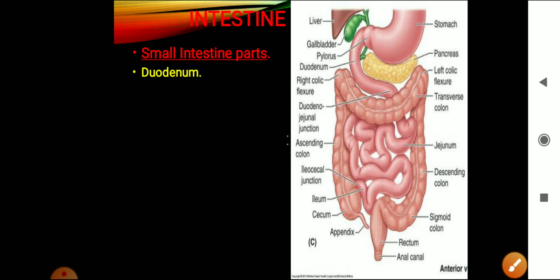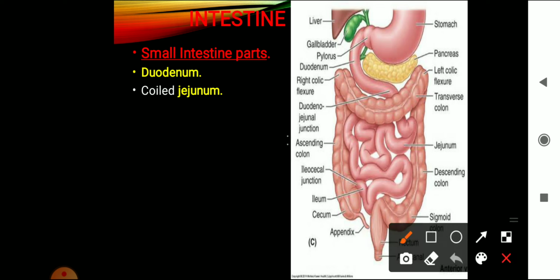Okay. Now the next part, duodenum continues as the coiled jejunum. So this part is the jejunum. So the first part of the intestine is the duodenum. It is a C-shaped region. And attached to the duodenum we find the two largest glands, the liver and the pancreas.